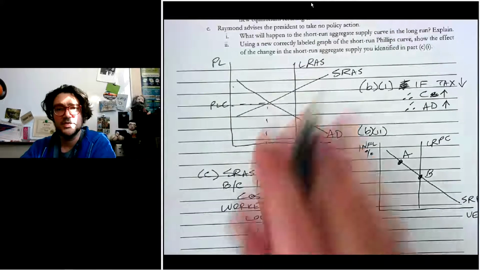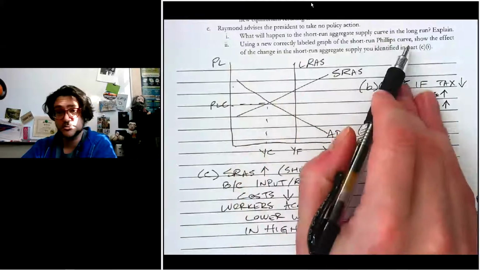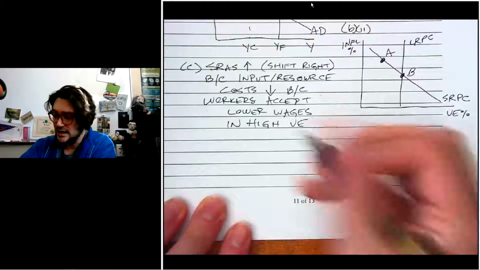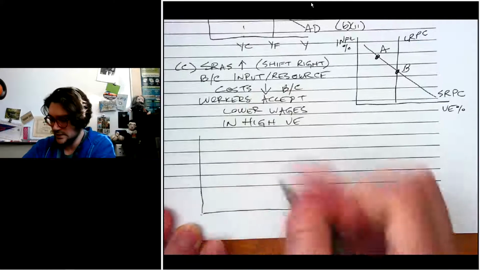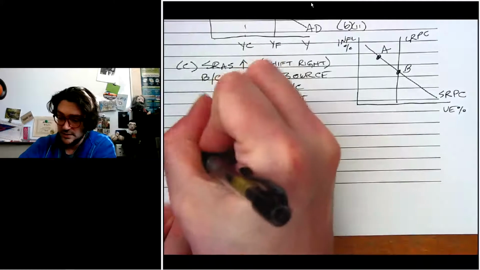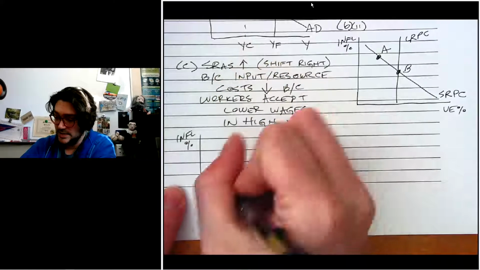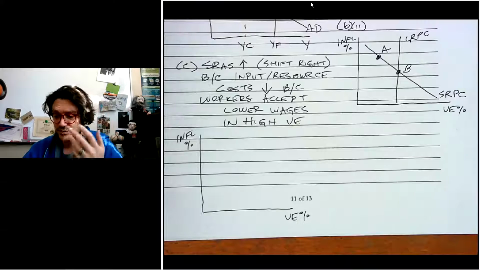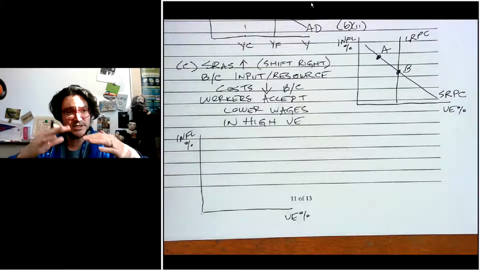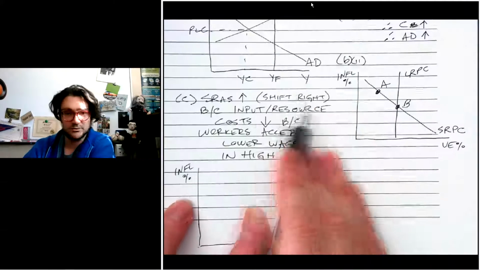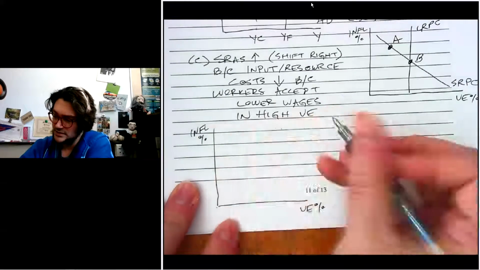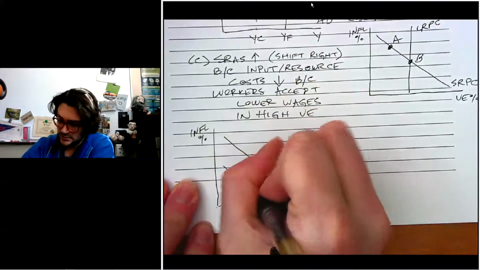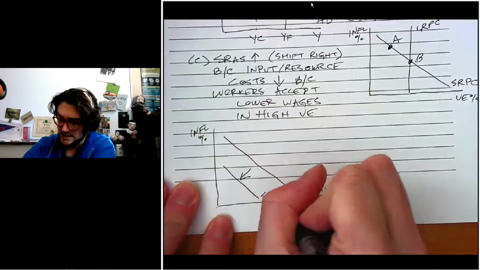So if there's really high unemployment, then a worker would be willing to accept lower wages, and so SRAS will shift to the right. And it says using a new correctly labeled graph of the SRPC, show the effect of the change that you identified. So now we have to draw this picture again. For this one, we just have UE percent, inflation percent. And we know that if the SRAS is shifting to the right, SRPC is shifting to the left. So we said shift right, so that means the other one has to shift to the left. So we have SRPC and then the inward shift SRPC1.